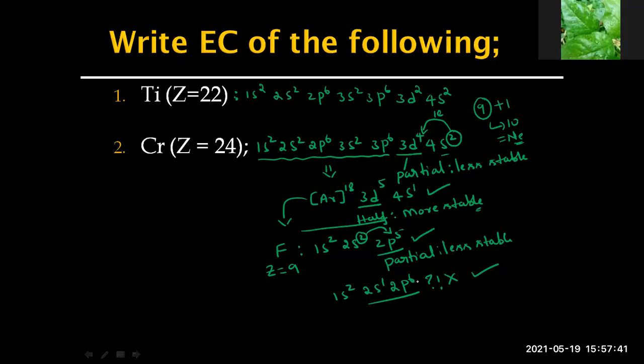Sir, according to Aufbau principle, first 2s will be filled and then it will come to 2p. Correct, Medha, but we are following the same Aufbau principle from 4s to 3d, and after filling 4s, an electron has been jumped, no? I think it's correct. So, yeah, tell me. The second one of fluorine, like 1s2, 2s1, 2p6, is correct, huh? Yeah, sir. Because for chromium it's the same, I think. Like why not for fluorine?